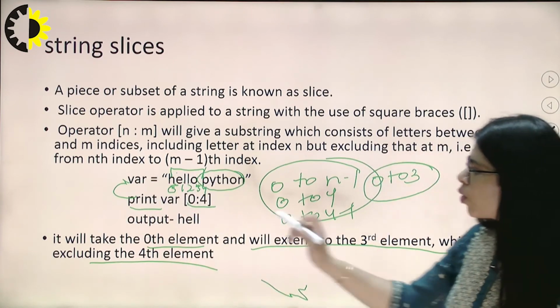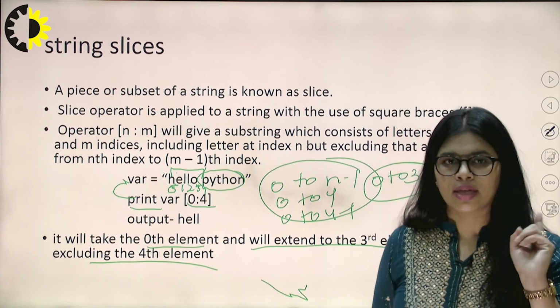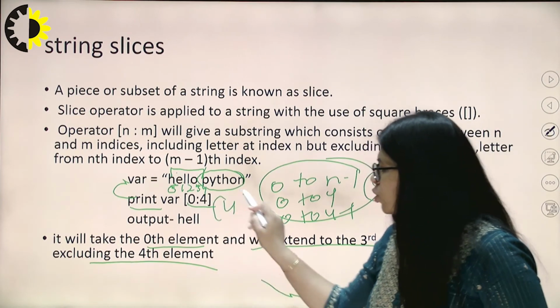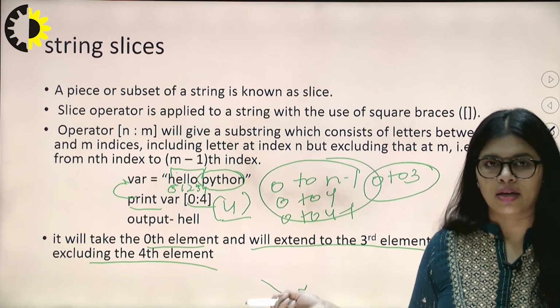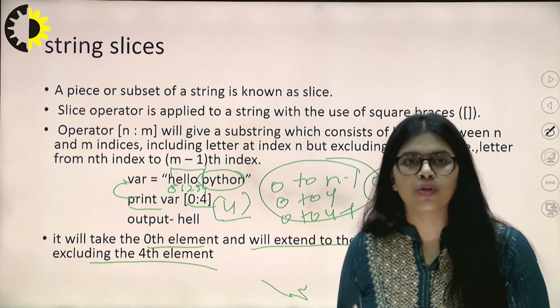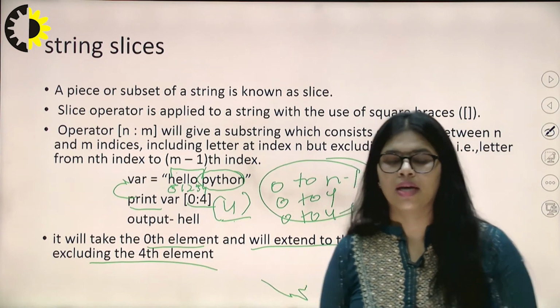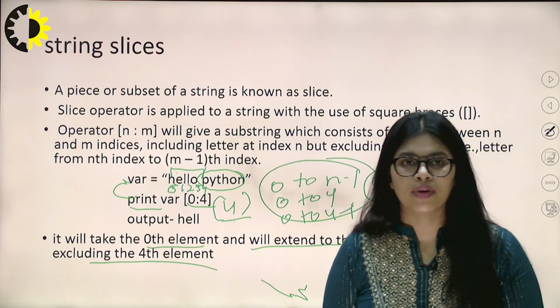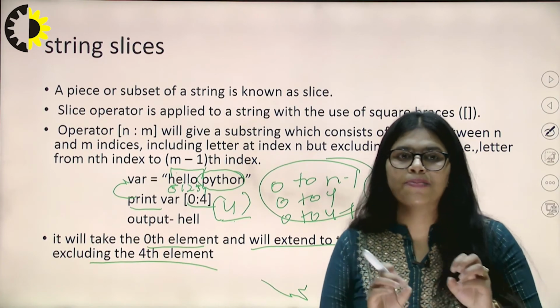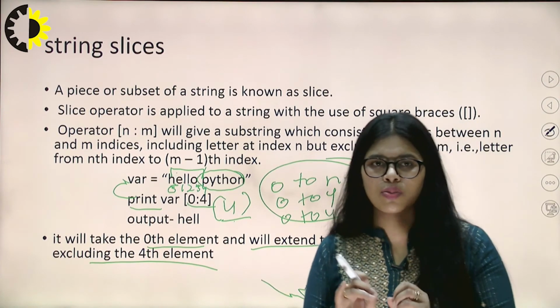Just like I want to print only one index, and the index is 4. So it will directly print the character which is present at the 4th location. So we are going to use indexing when we are indexing in a string, when we want to print only a special character or a particular character according to its index value.